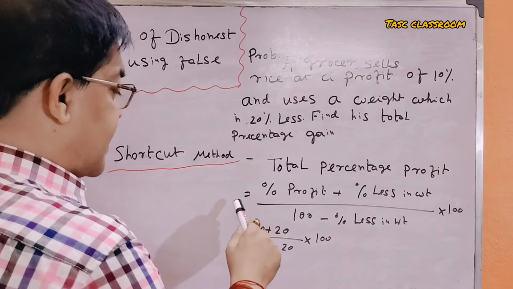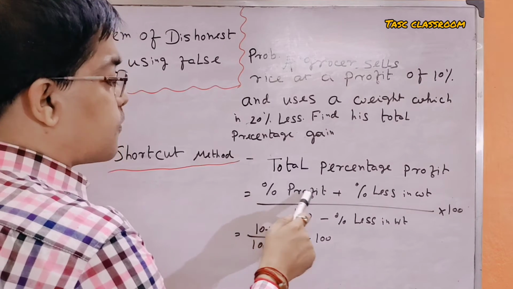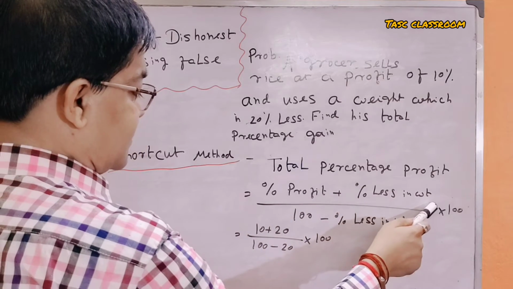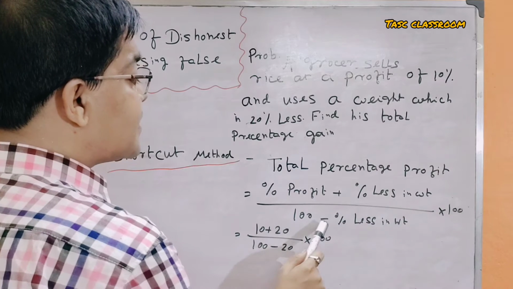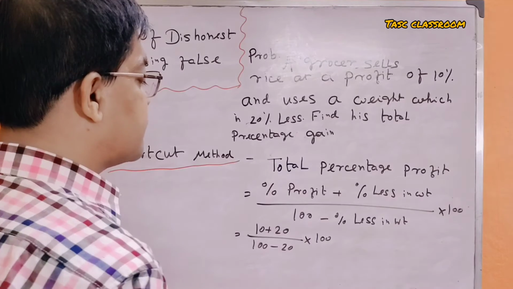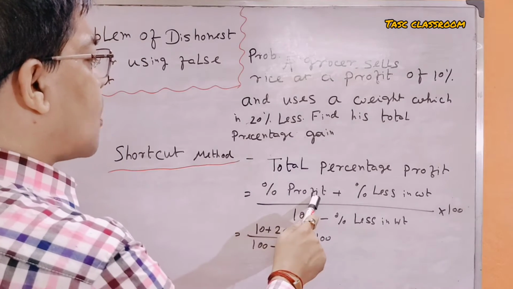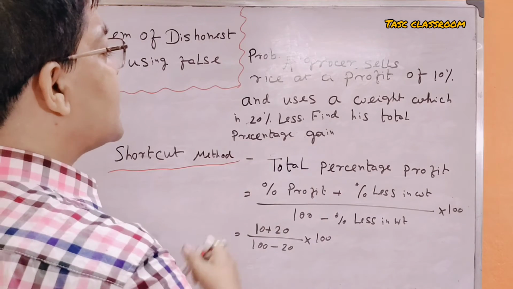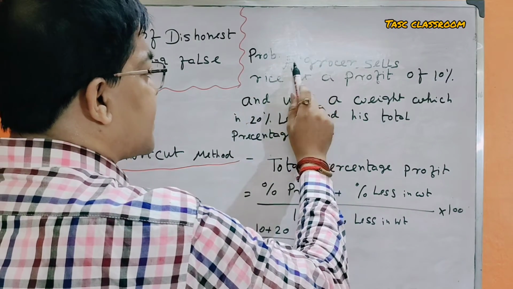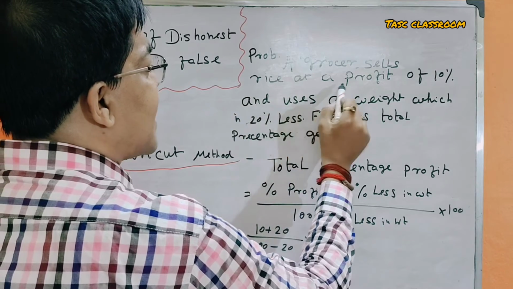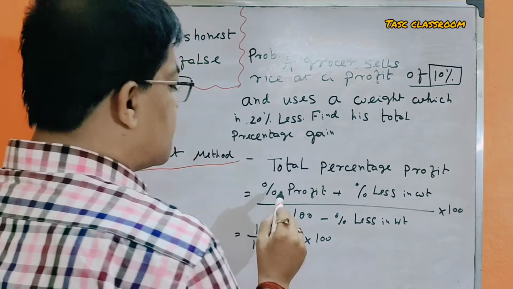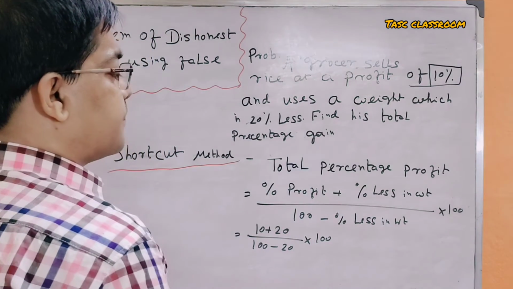I tell you again: percentage of profit plus percentage less in weight divided by 100 minus percentage less in weight into 100. Here percentage of profit is 10, since a grocer sells rice at a profit of 10%. So percentage of profit is 10.